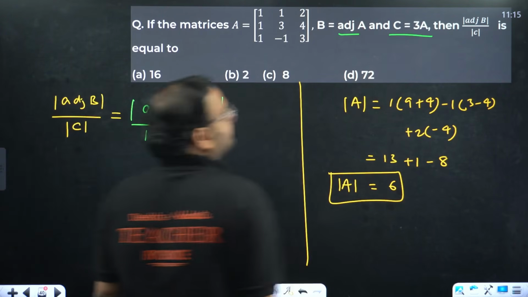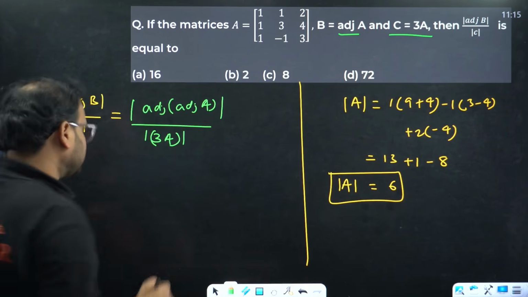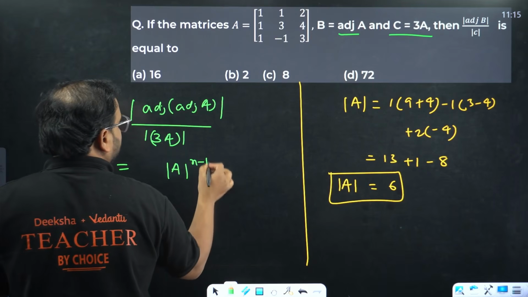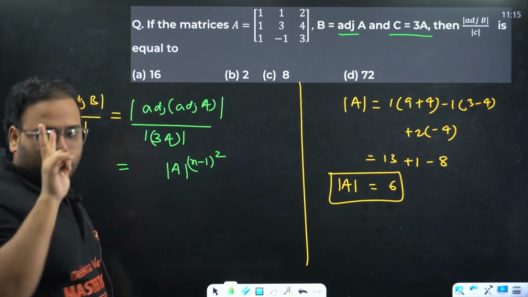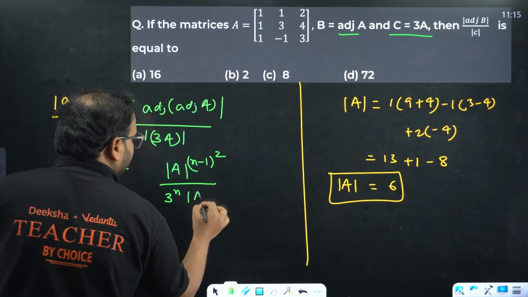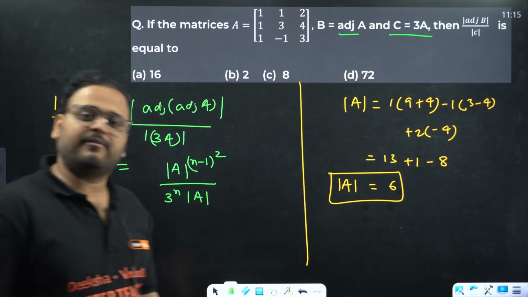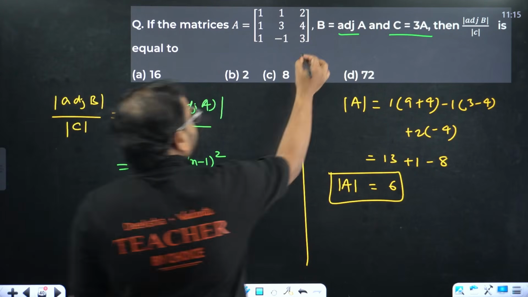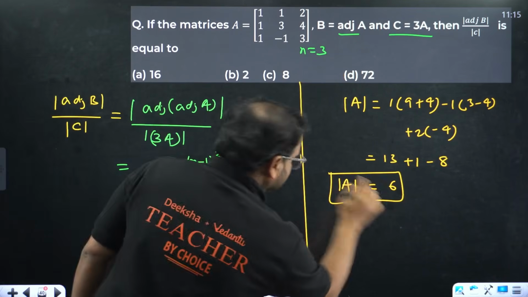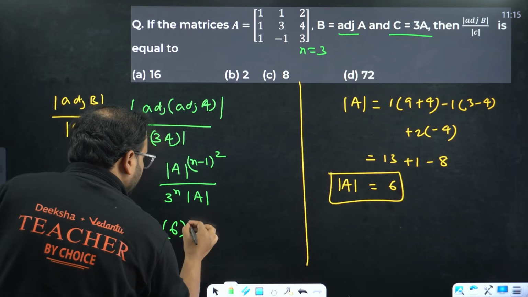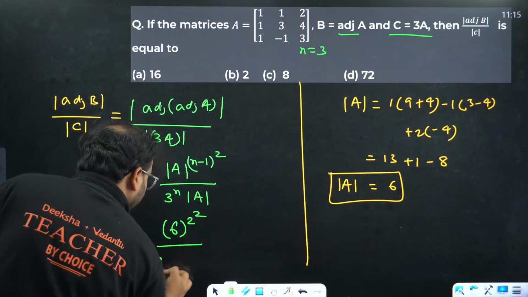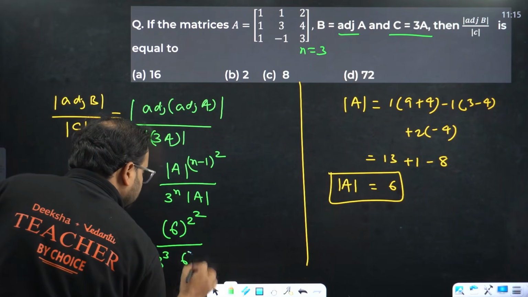From here, can you see the properties? Yes. Determinant of adjoint of adjoint A is determinant of A power (n minus 1) power 2. There are two adjoints, so power 2. And this is nothing but 3 power n determinant of A. 3 is the constant, so 3 power n determinant of A. N is 3. Use the values over here. Determinant of A is coming as 6. So 6 power 2 power 2. N minus 1 is 2, 2 power 2. And over here, 3 power 3 into 6, because determinant of A is 6.